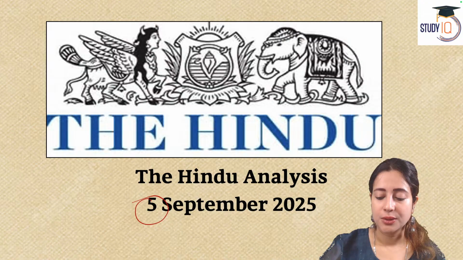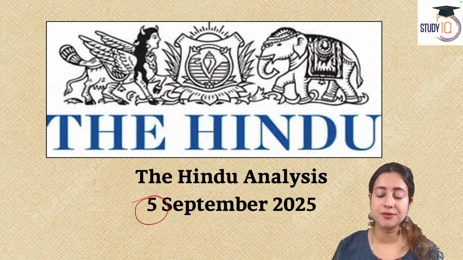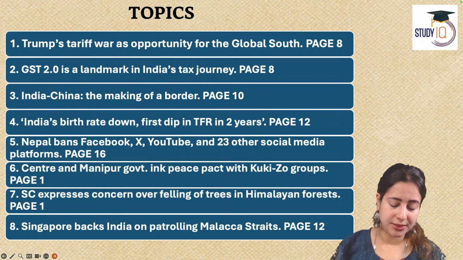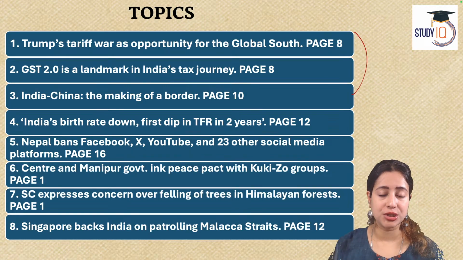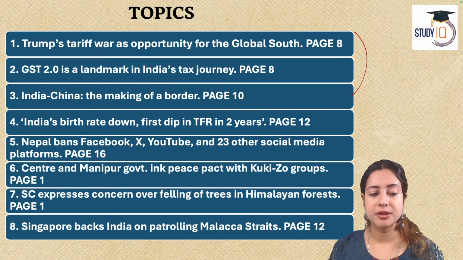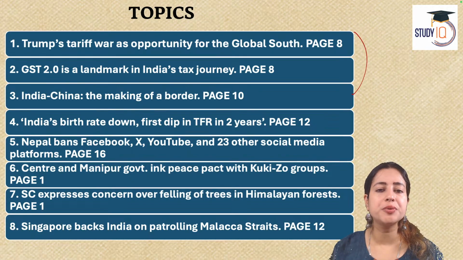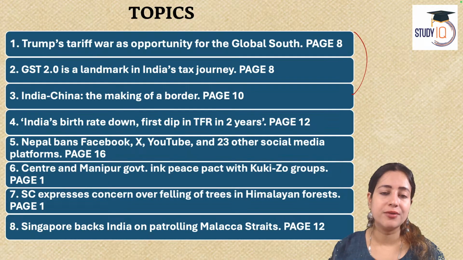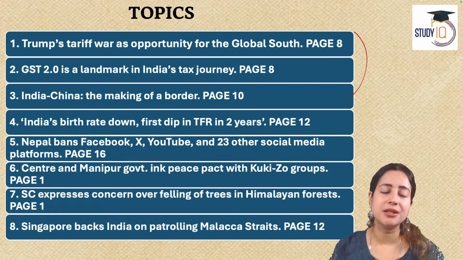2025. Okay, and today's newspaper also is quite a detailed, comprehensive newspaper because we have about 8 articles today to analyze. Just two of them I have picked up from the editorial page, that's page number 8, while the remaining are quite factual. So we shall analyze them from a more prelims perspective actually. Okay, so on that note, let's quickly have a look at today's important news events. And all these are UPSC relevant articles.